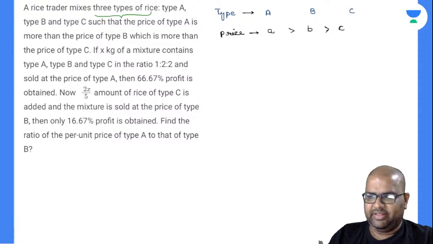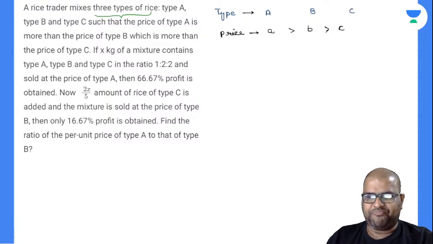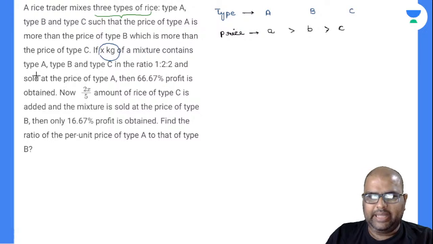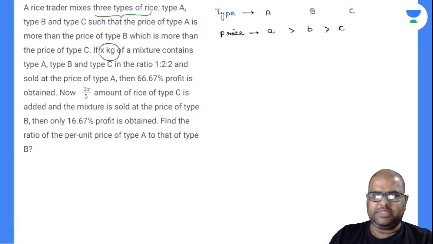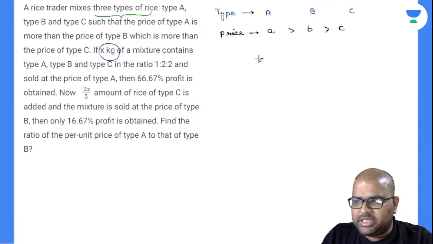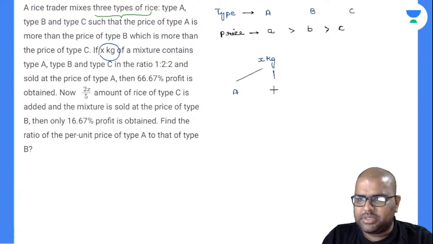What is the point given there? If x kg of a mixture contains type A, type B and type C in the ratio 1:2:2. So there is an x kg of mixture, it seems. And in this x kg of mixture, type A, type B, type C, all the three types are there.